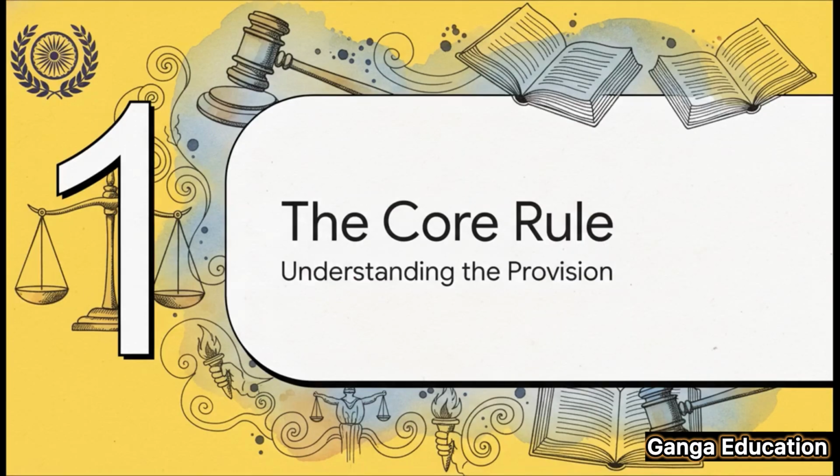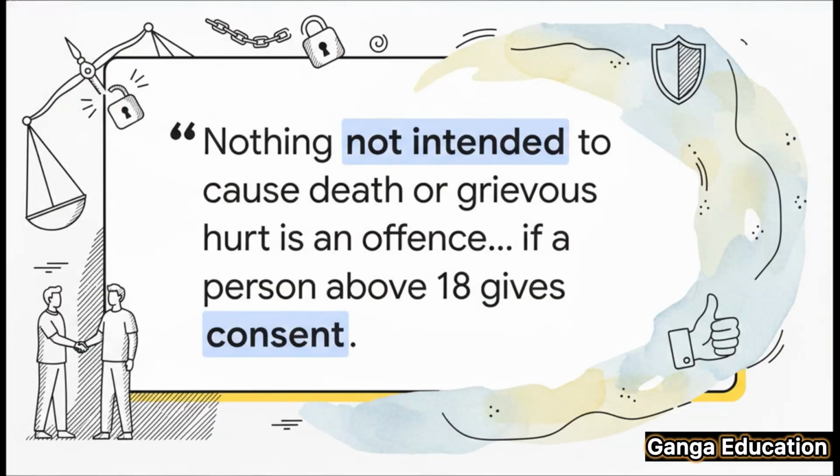First up, the core rule. What exactly does this legal provision say? Okay, so this section is built on a famous legal maxim, volenti non fit injuria. It basically means, to a willing person, no injury is done. In really simple terms, this section is saying that if an adult, that's anyone over 18, agrees to suffer some harm, the act causing that harm won't be considered an offense. But, and this is a huge but, there's a major exception. The act must not be intended to cause death or grievous hurt. Plus, the person doing it shouldn't know it's likely to cause that level of harm.